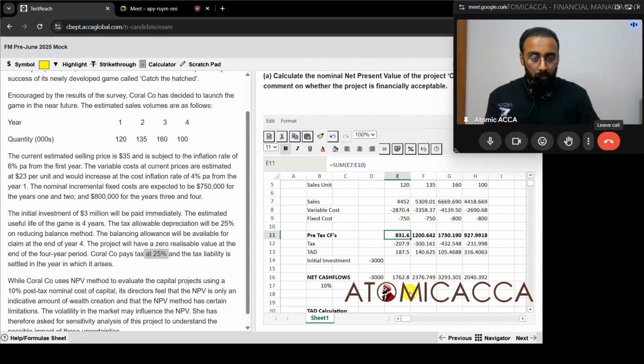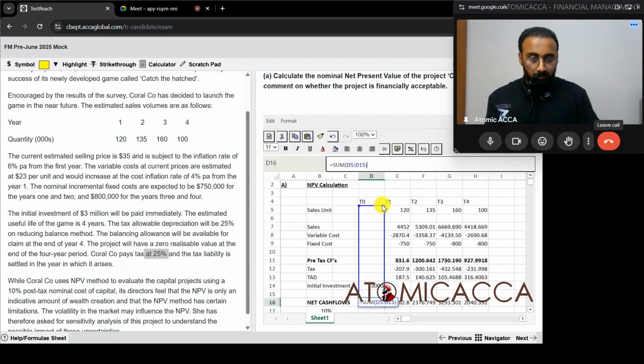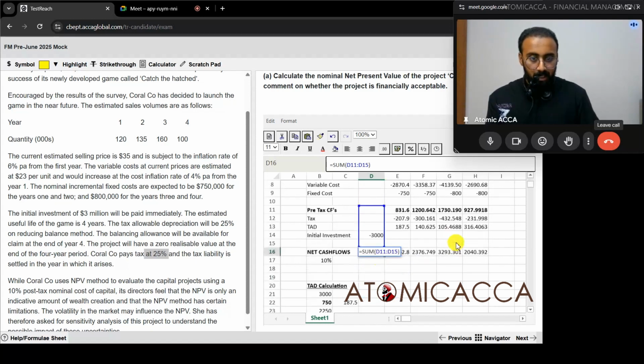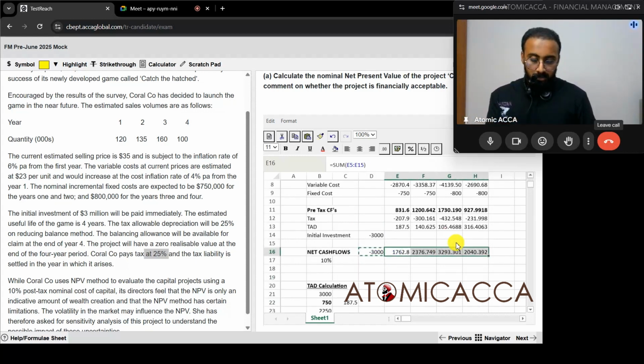So what I'll have to do, I'll not have to take all the way till up here. Rather, I have to count from here to down. So what I'll do, I'll just rearrange this formula over here. I'm going to reduce it from this pre-tax cash flows onwards till whatever is coming up after that. Then copy paste it for all of this.